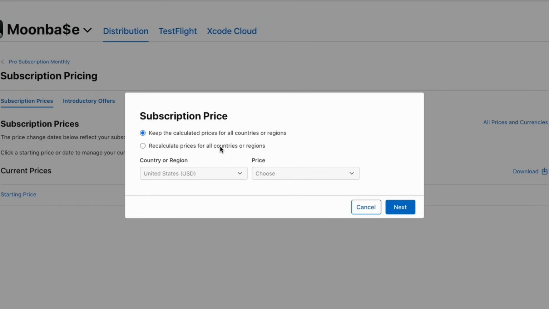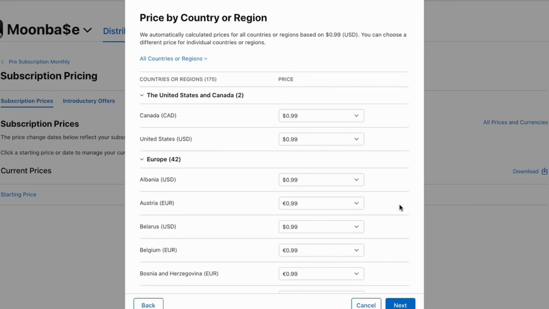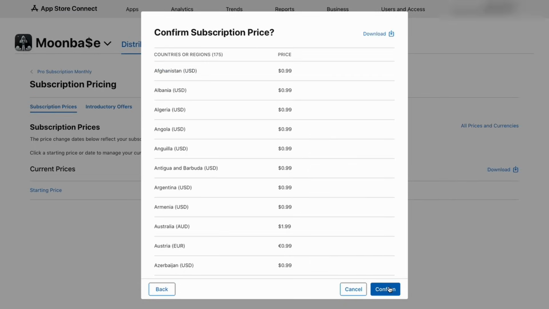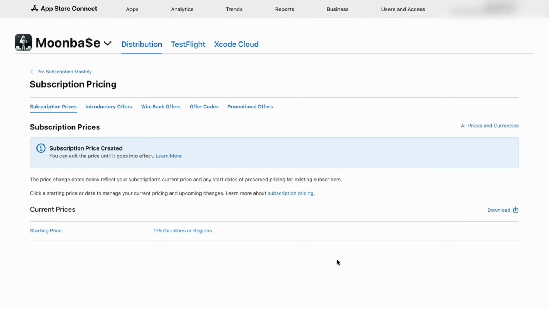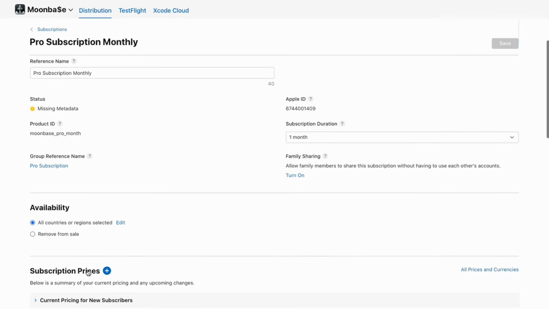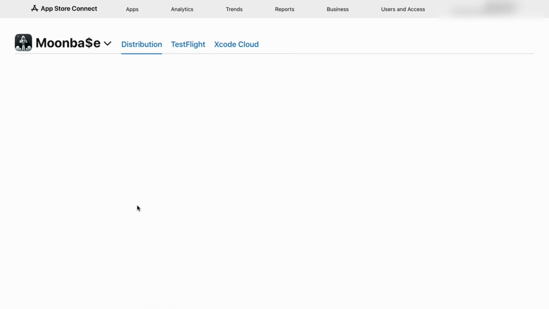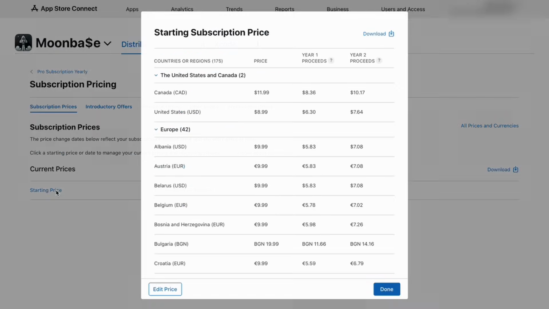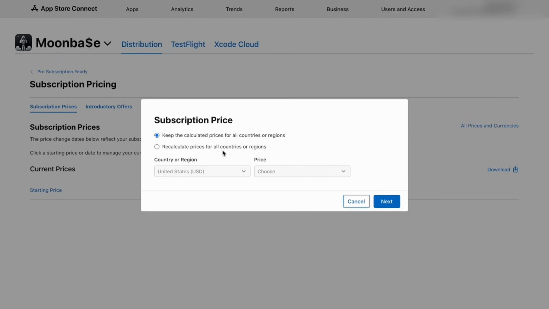And I'm going to say recalculate it and we can pick a new price. So let's say 99 cents. And same thing for the yearly. If you want to change the price, this is how you do it. You can say edit price.